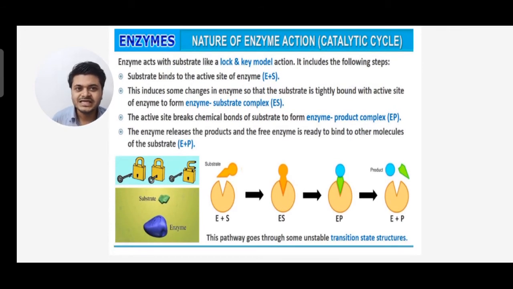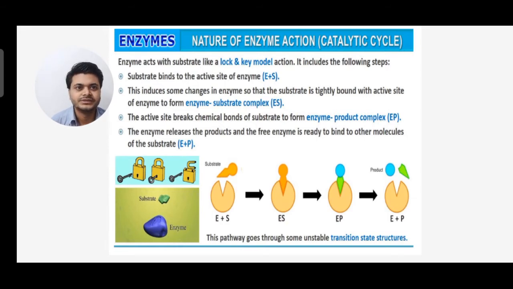Next, we'll see the nature of enzyme action, the catalytic cycle. So the enzyme acts with the substrate like a lock and key model. Like one key will open this one lock.